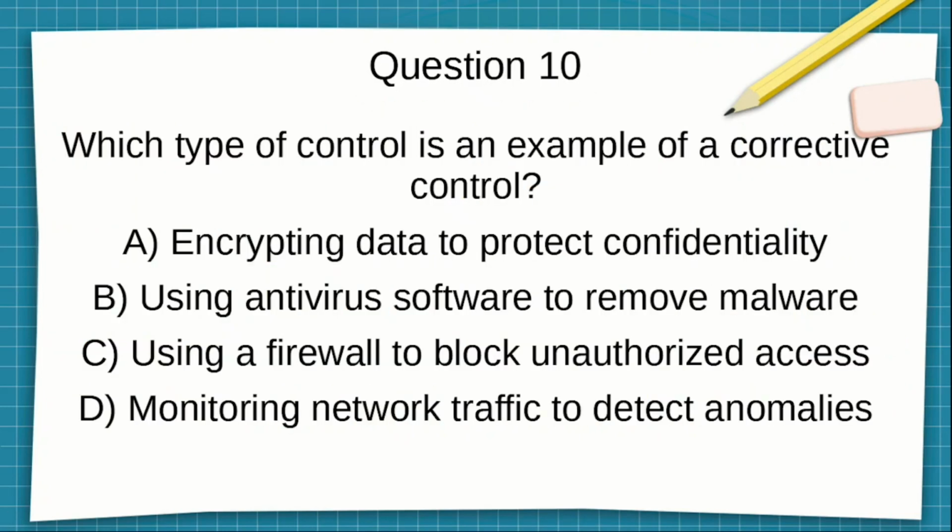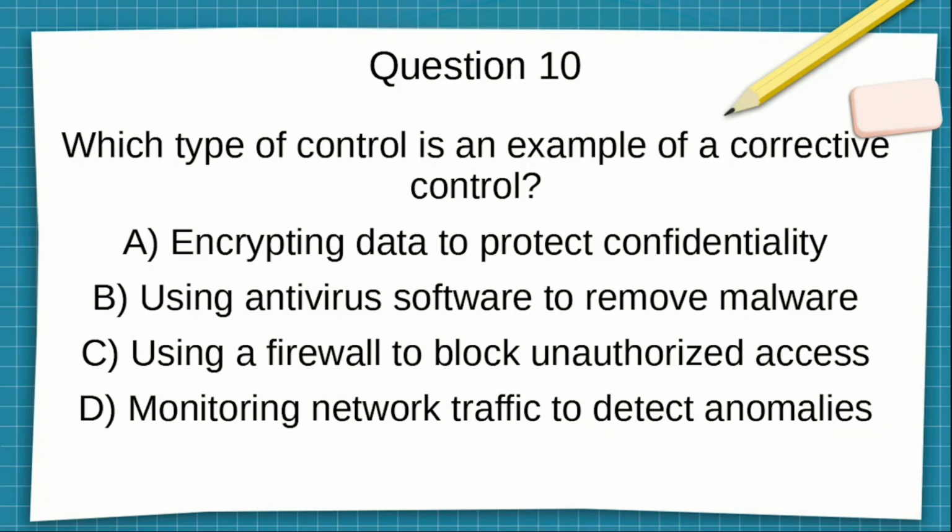All right, last question, question 10. Which type of control is an example of a corrective control? A. Encrypting data to protect confidentiality. B. Using antivirus software to remove malware. C. Using a firewall to block unauthorized access. Or D. Monitoring network traffic to detect anomalies. Pause the video, make your selection.